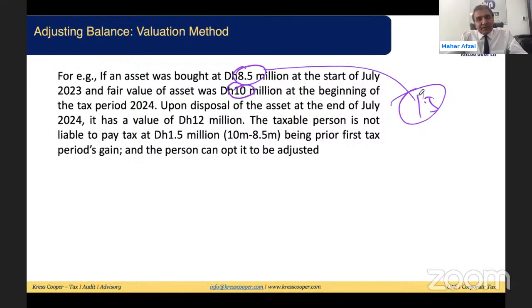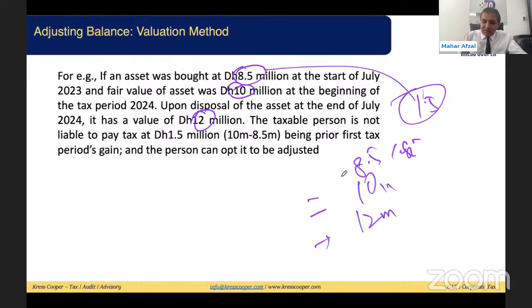Cost is 8.5. Market value of the opening asset, at the start of the first tax period, is 10 million. 10 million less 8.5 million is 1.5 million. This is my gain. Upon disposal of the asset at the end of July 2024, it had a market value of 12 million. So 8.5 million is my cost. Opening market value is 10 million. At the time of sale, asset market value was 12 million.